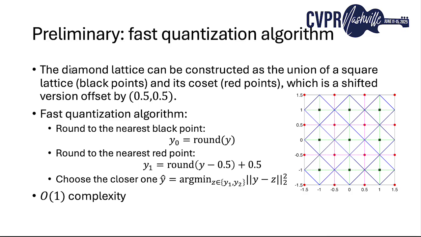Let's take the diamond lattice as an example. It can be constructed by combining a square lattice and its coset, a shifted version. This structure allows a fast quantization algorithm. We simply round the input to two candidates, one on the black square lattice, and one on the red shifted lattice, then select the closer one. This efficient quantization avoids dense nearest neighbor search and makes LVQ highly practical for deployment.